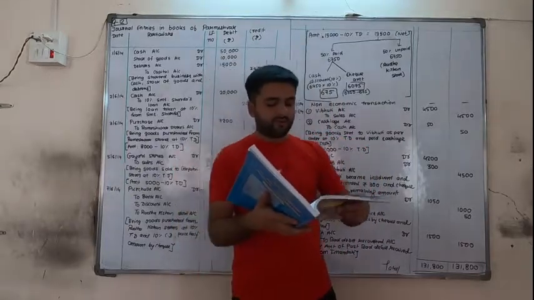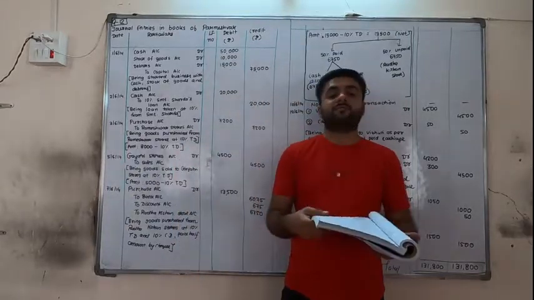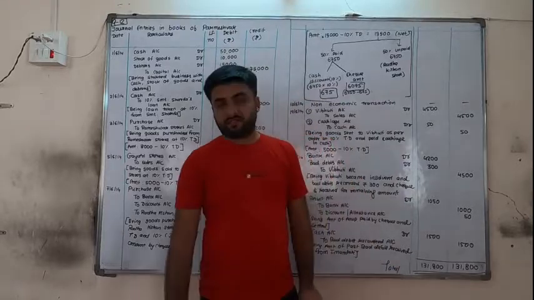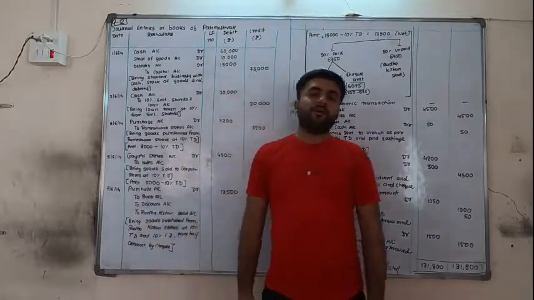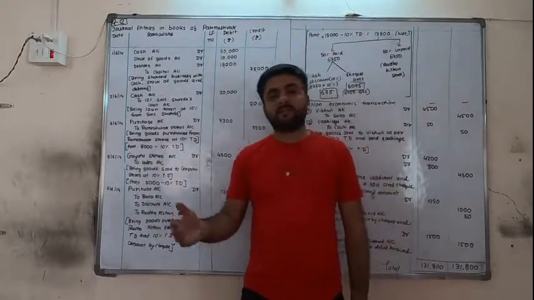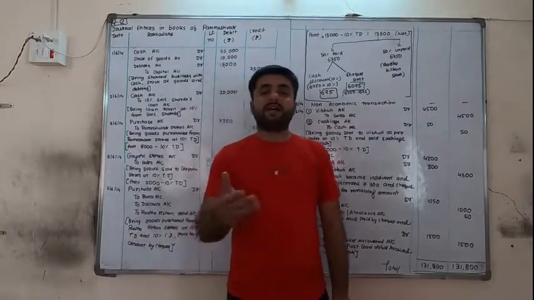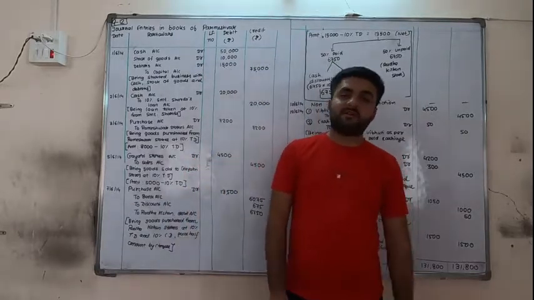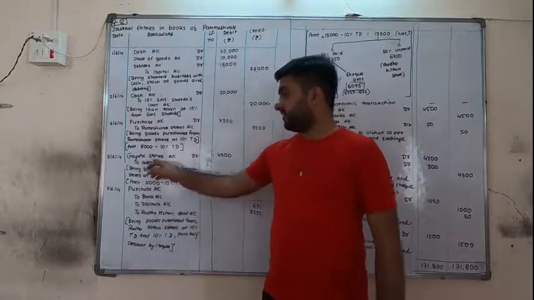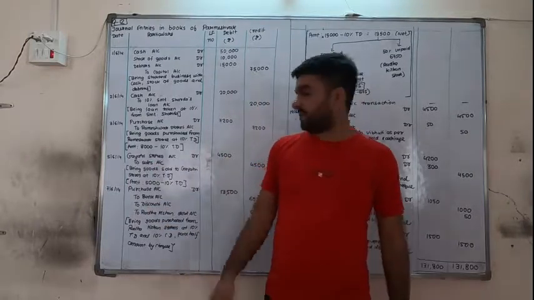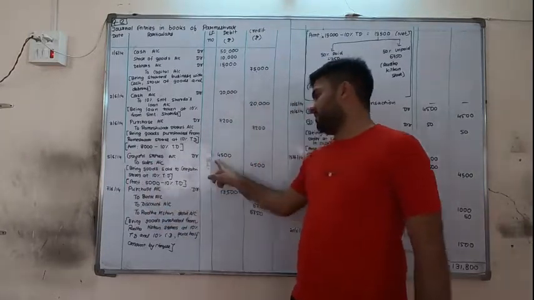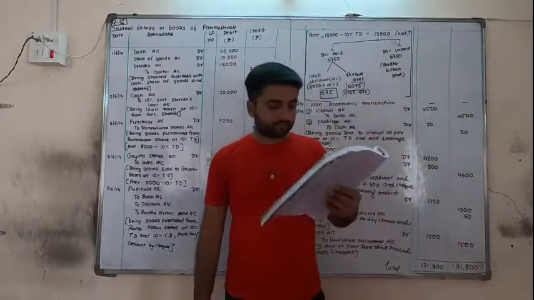Goods of 5,000 sold to Gayatri stores at 10% rate discount. We are selling the goods to Gayatri stores. No amount is received. So we are selling the goods, sales account credit, and Gayatri stores is the receiver, so Gayatri stores account debit to sales account, 5,000 minus 10% rate discount, 4,500.